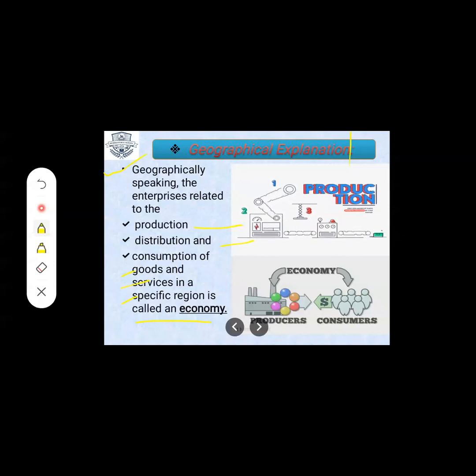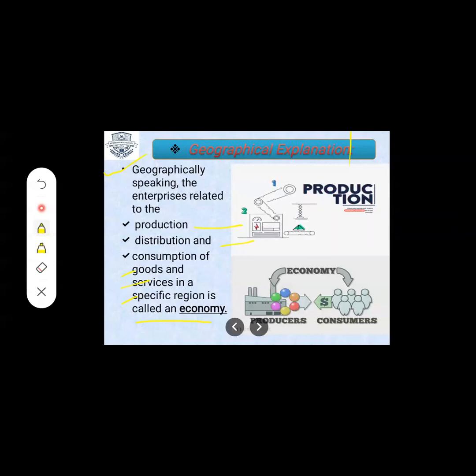Any product you can take, and we are going to see its production, its distribution, and its consumption. Now slowly we are moving forward, students. Firstly, what we were learning was family management. Now we are going to see the economy.